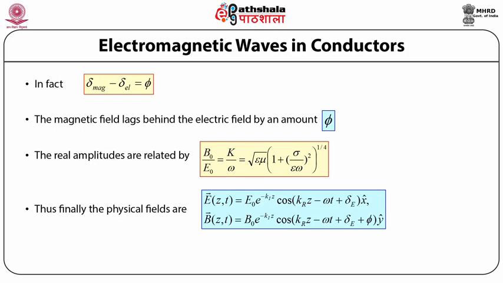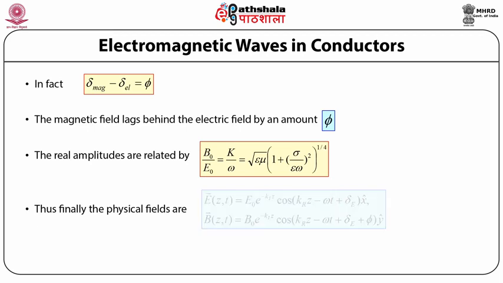B(z,t) equals B naught into e raised to power minus k imaginary z, cos of (k real z minus omega t plus delta E plus phi), into y cap.